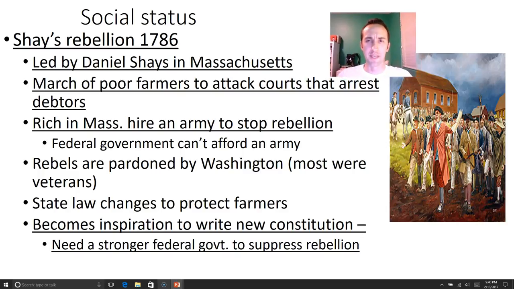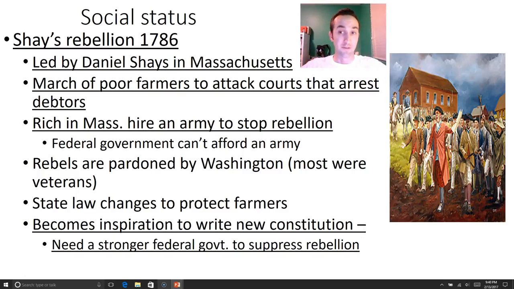So speaking of these angry farmers that are going into debt, eventually it gets to be pretty extreme. Back in Massachusetts, we get Shays' Rebellion, led by a farmer, Daniel Shays. All these farmers keep ending up in court, where the court says, if you can't pay off your debt, we're going to take your farm, sell your farm, and you're going to pay off your debts that way. So all these people keep losing their farms in Massachusetts.